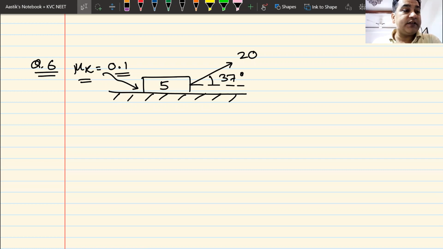Am I clear with students in the class? In all the questions, we are finding out the net force. Net force is equal to MA, and that is how we have done all the questions up till now. Remember that question in tension. Tension was upwards, mg was downwards. If the block is moving upwards, T minus mg. If the block is moving downwards, mg minus T. Here instead of T, we have frictional force. Block is moving forward, forward minus reverse is equal to MA. Am I clear now?